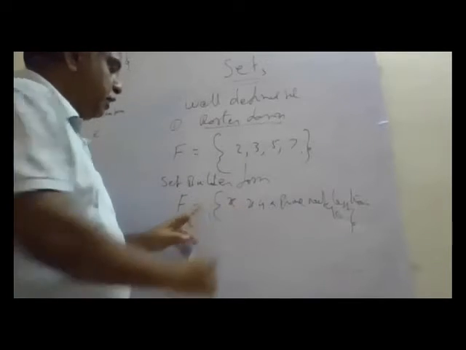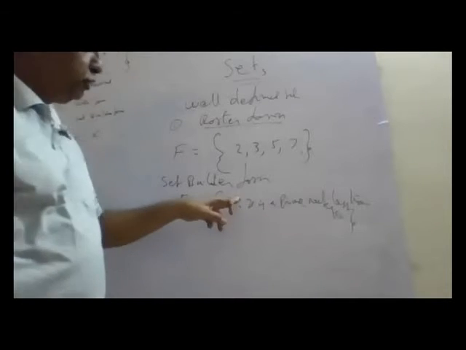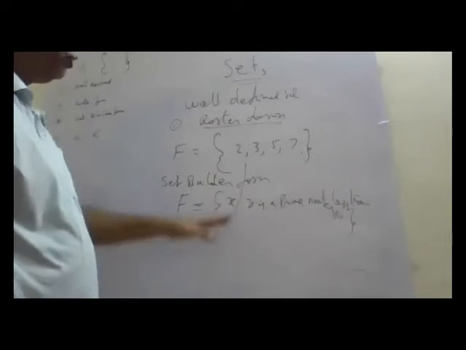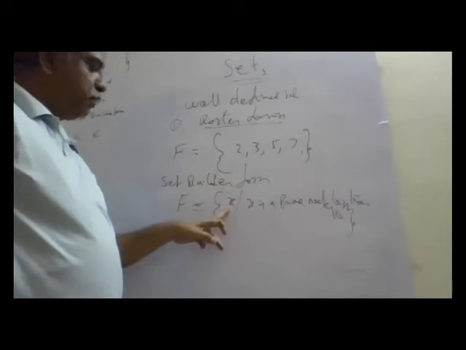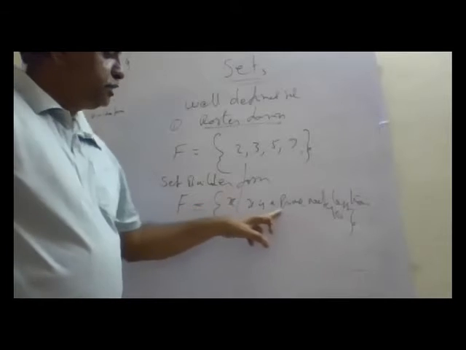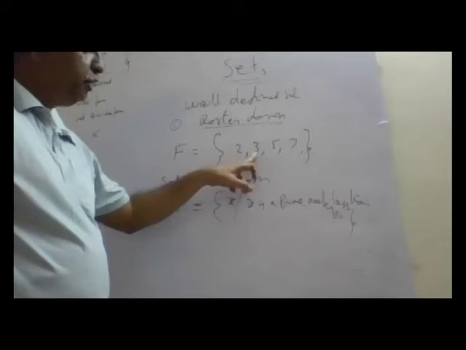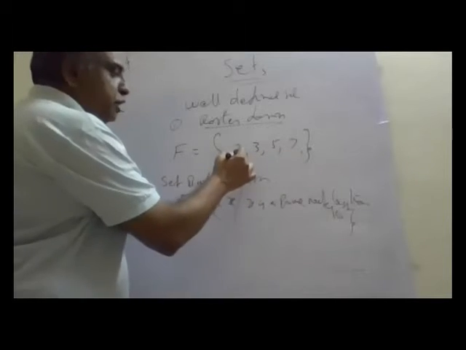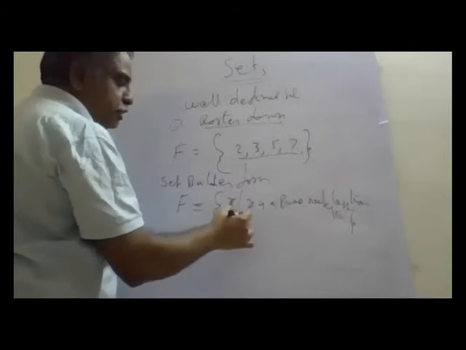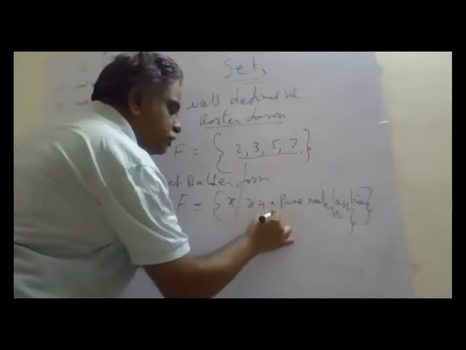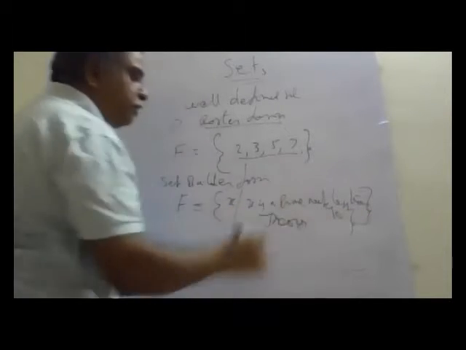What am I writing here? x such that. I can put two dots here, or I can put a slash also. Both are correct. How is x defined? x is a prime number less than 10. So x can be 2, 3, 5, 7. So this is roster form. This is set builder form. So this is the theory part.